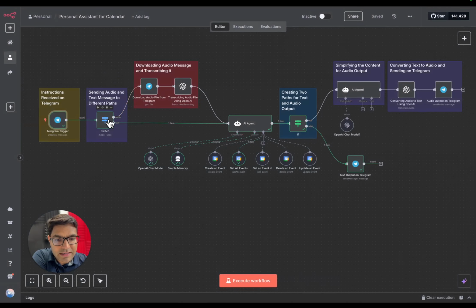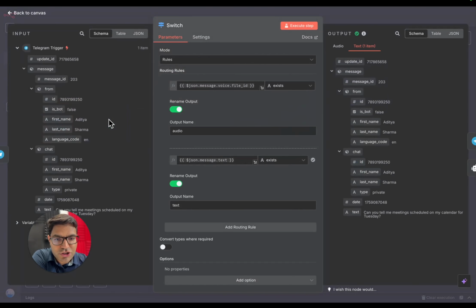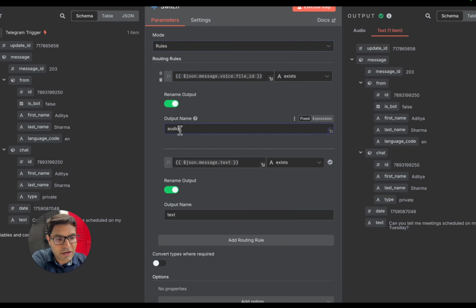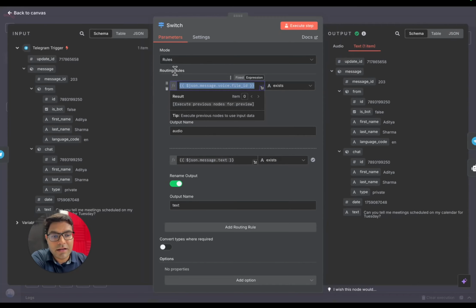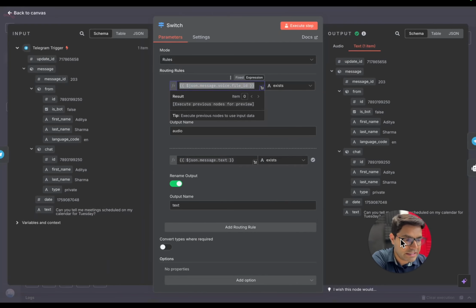The next node is the switch node. Once you add a switch node, you'll be able to see inputs on the left hand side. Here, the most important thing is you need to set mode as rules, and under rules, you need to make two different rules. The first is if you're getting an audio output, or if you're getting a text output. So first create one audio output and select a file ID over here, because whenever you send a voice message through Telegram, in your n8n you'll be able to see a file ID associated with that voice message. So you'll simply need to drag and drop the file ID.